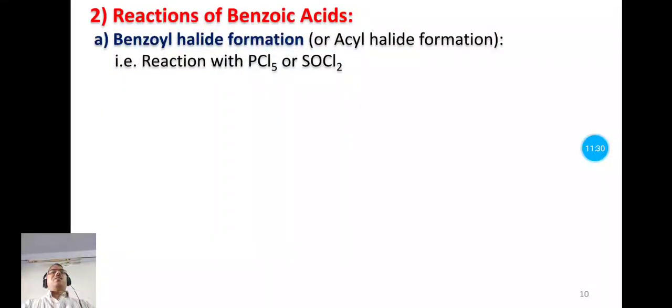Now let us see the reactions or chemical properties of benzoic acid. The first chemical property is acyl halide formation, or benzoyl halide formation. In this reaction, benzoic acid is treated with phosphorus pentachloride or thionyl chloride to obtain benzoyl chloride.